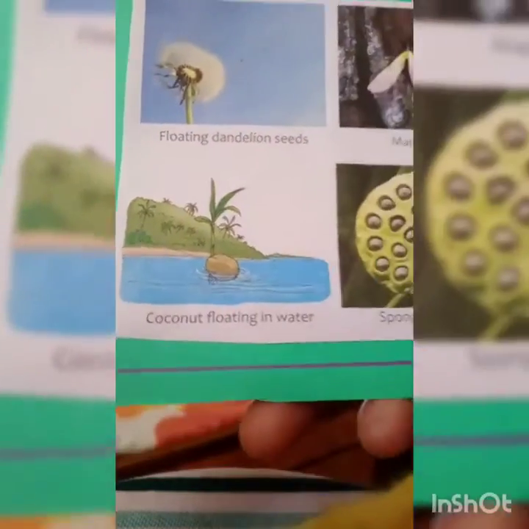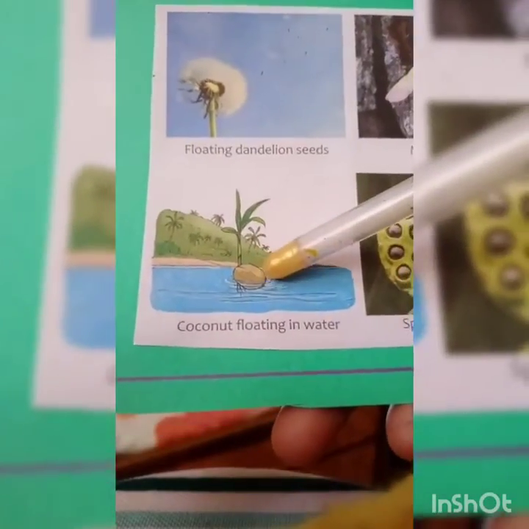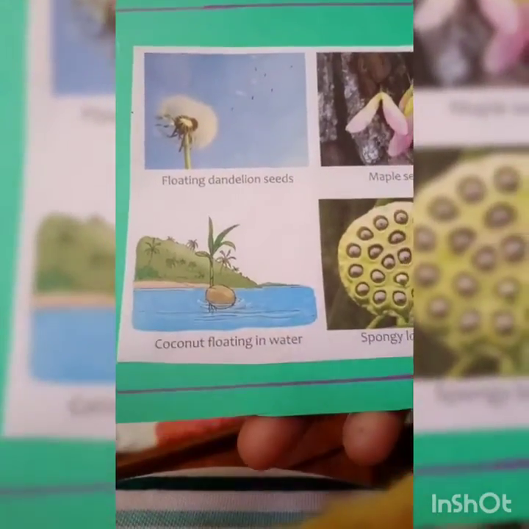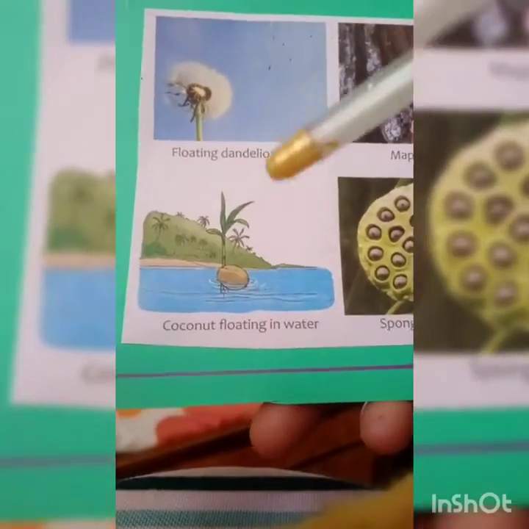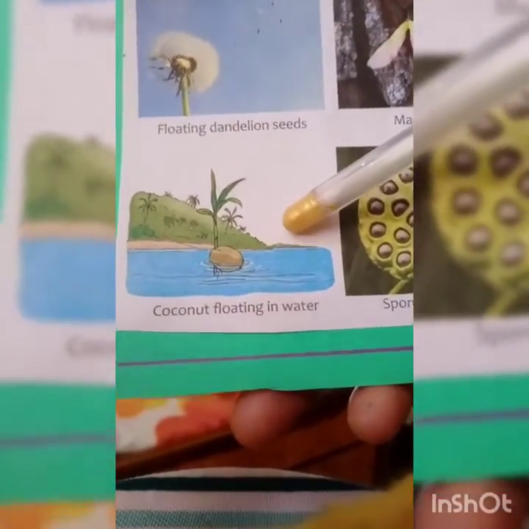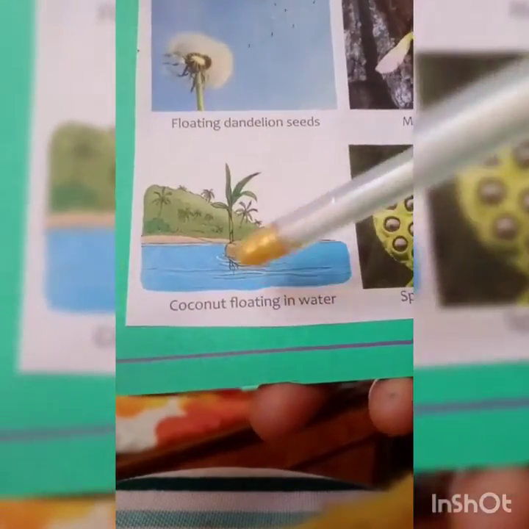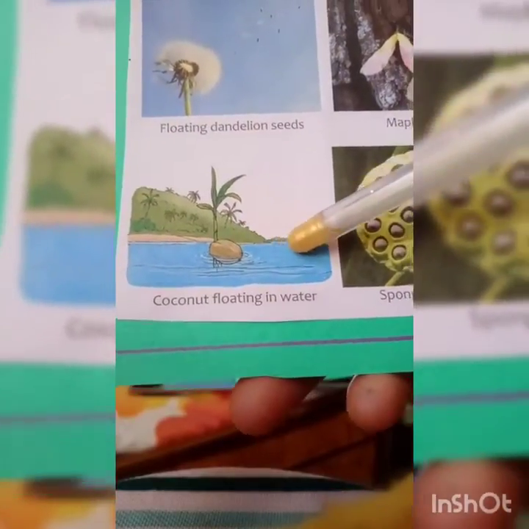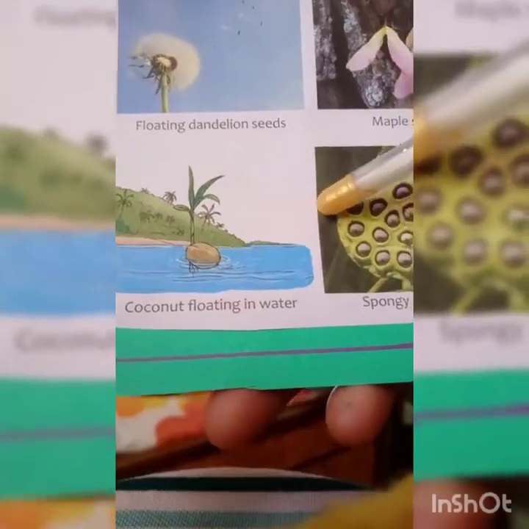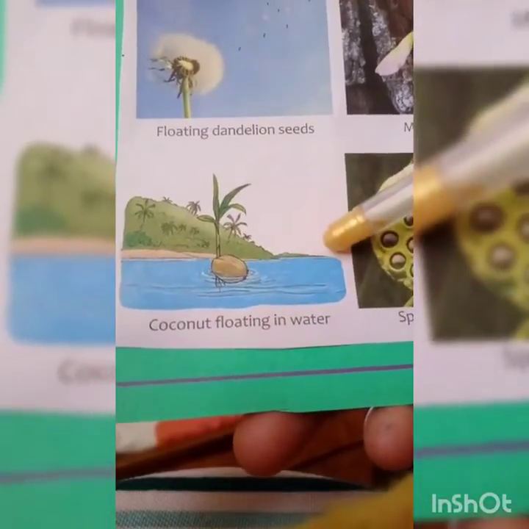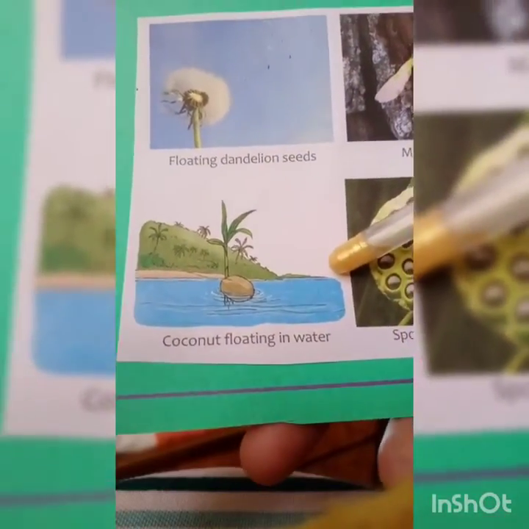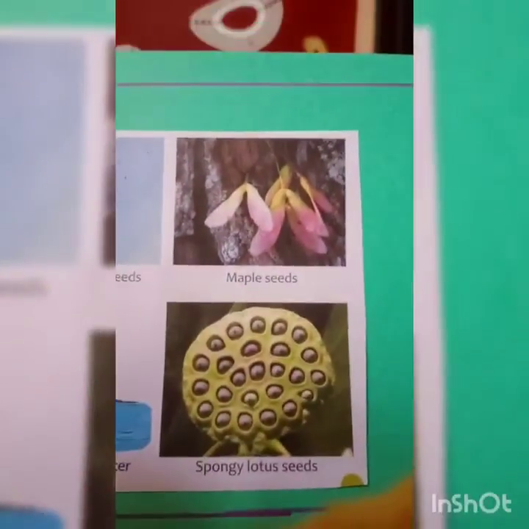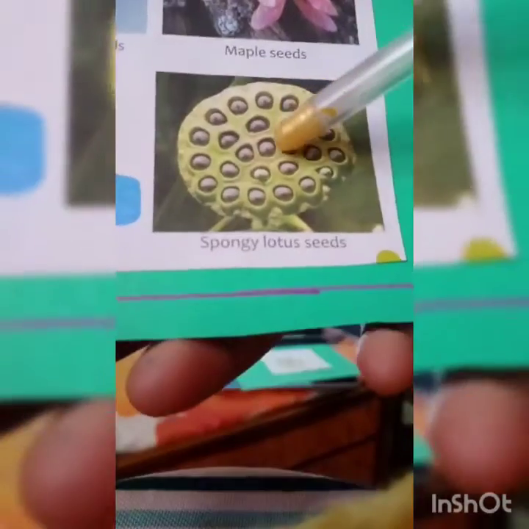Now the second example is coconut. Coconut seed can get dispersed with the help of water. So the medium or the agent of dispersal is water. The seed of coconut travels with the water, and whenever it gets a suitable surface, it gets germinated there. Next method is with the help of animals.